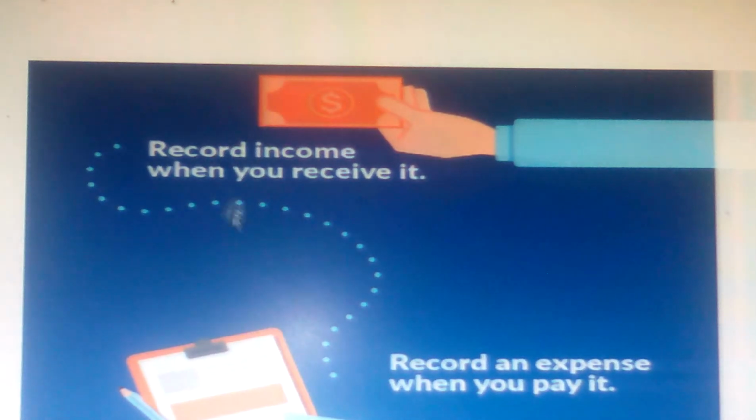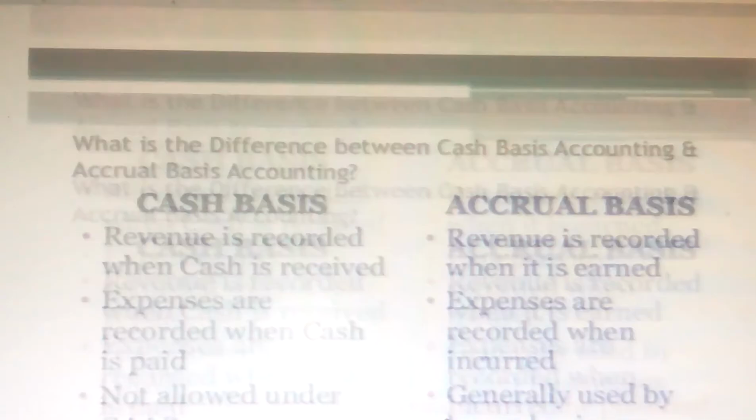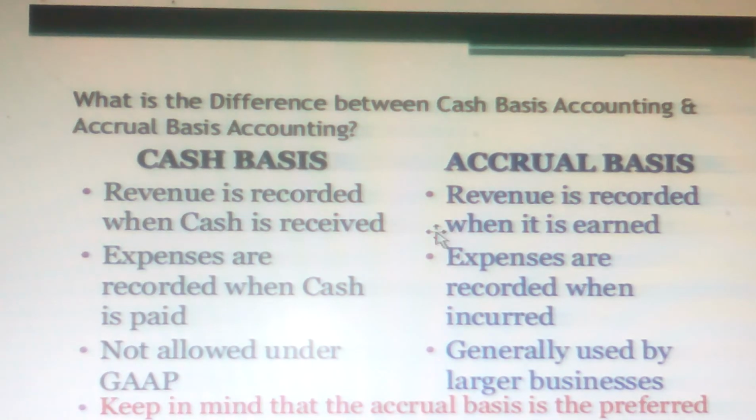So recording income when you receive it and recording an expense when you pay it come under cash basis, correct. So what is the difference between cash and accrual accounting? In cash basis, revenue is recorded when cash is received, but in accrual basis, revenue is recorded when it is earned.